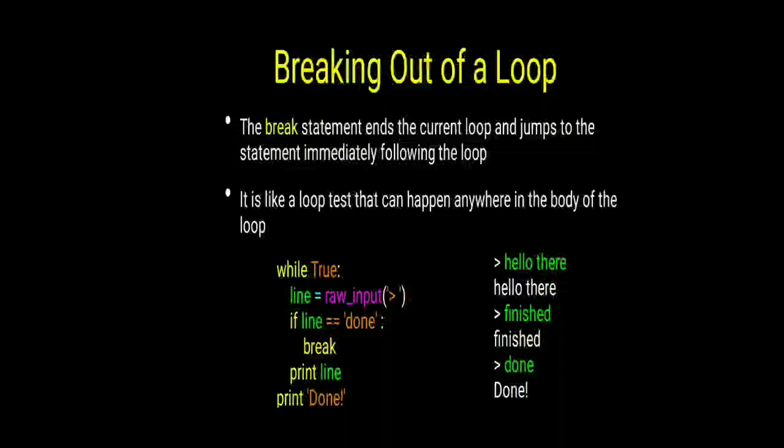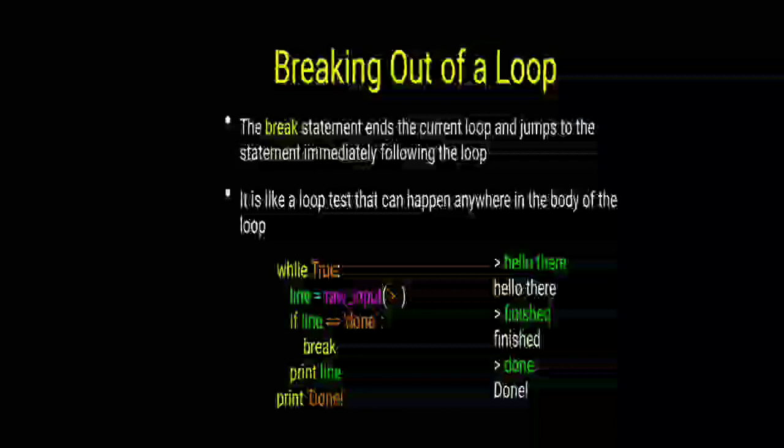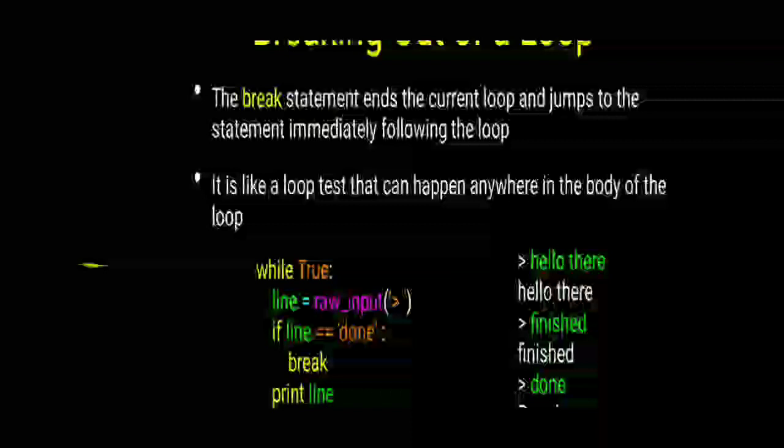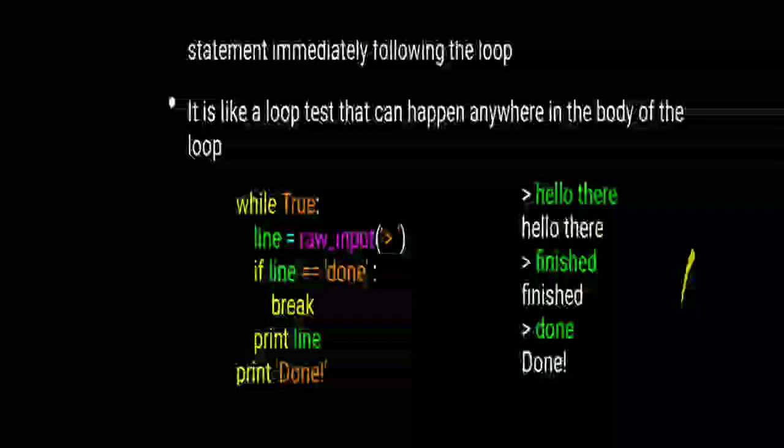So first, see here, breaking out of a loop means suppose you want to come out of that particular loop. The break statement ends the current loop and jumps to the statement immediately following the loop. It is like a loop test that can happen anywhere in the body of the loop. So let us see the code. While True, meaning the given condition is true, line is equal to raw input, it will take some value from the user. If line is equal to done, break. Otherwise, print line, and then print done.